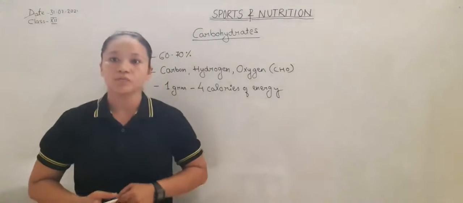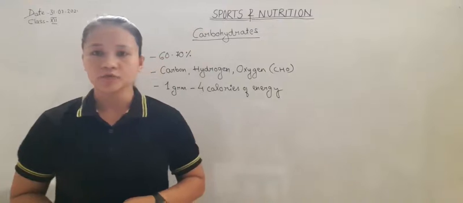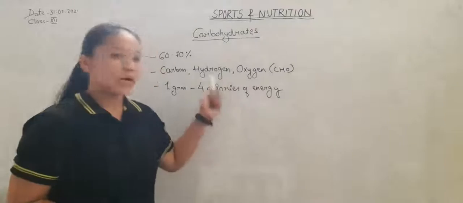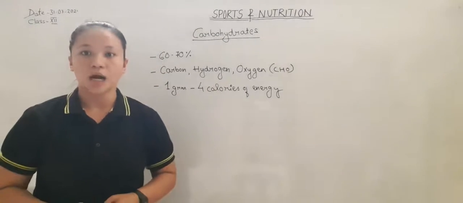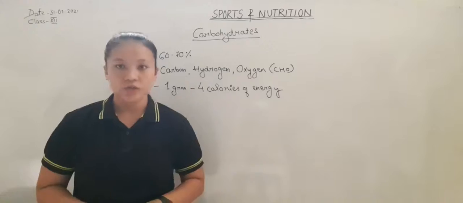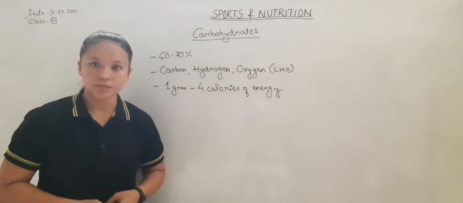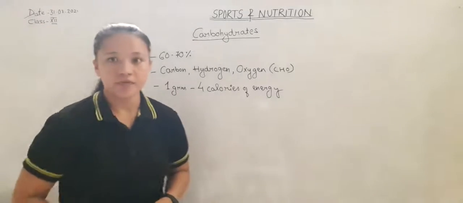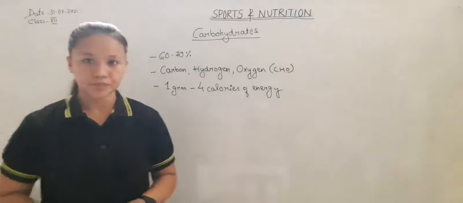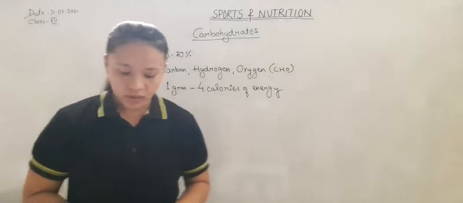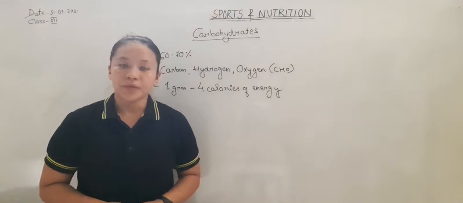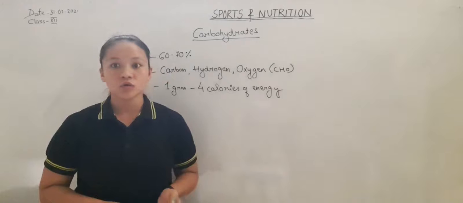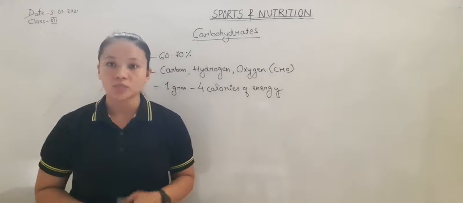Carbohydrate provides us quick energy and is not stored in our body for long durations. It contains carbon, hydrogen and oxygen. We should take 60 to 70% carbohydrate in our diet, and 1 gram of carbohydrate on burning gives 4 calories of energy. The body breaks down sugars and starch into glucose, and this glucose is used as energy for the body.